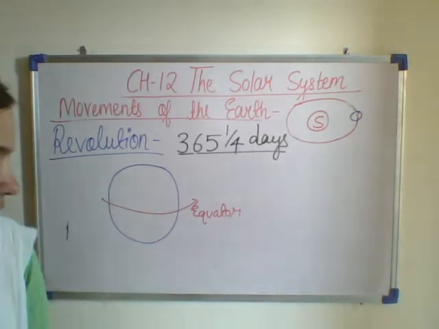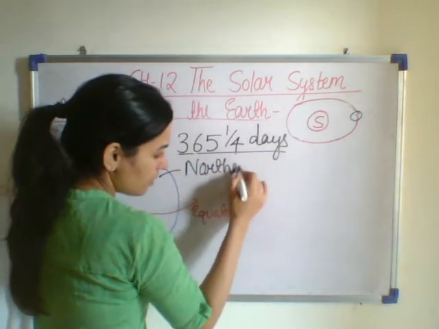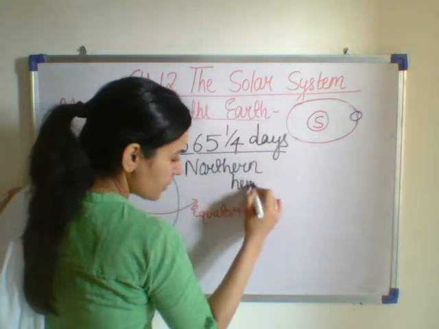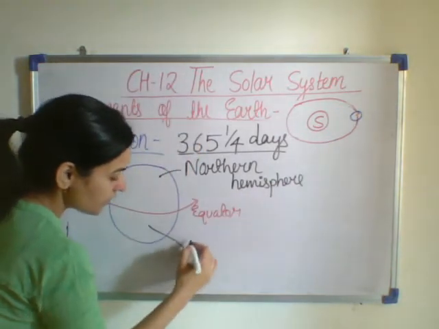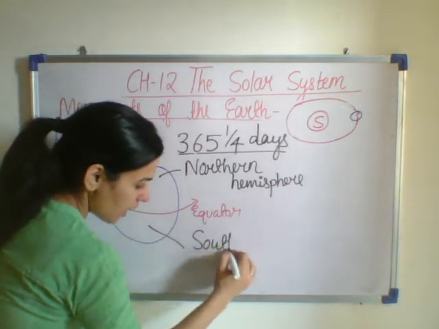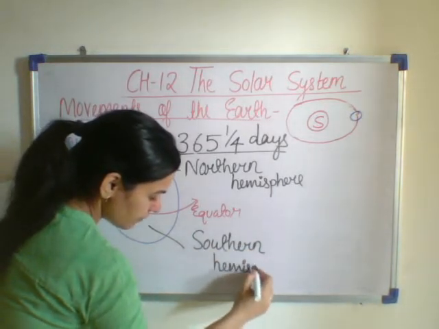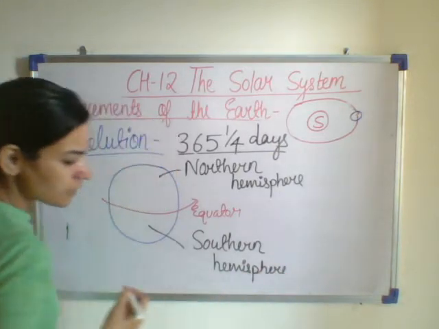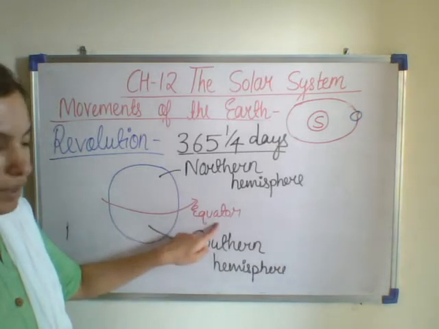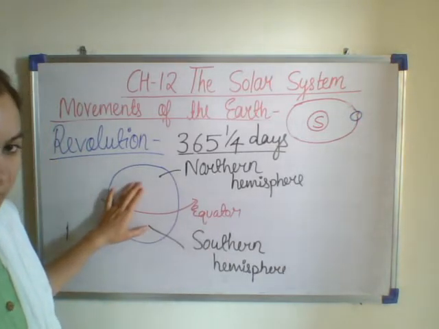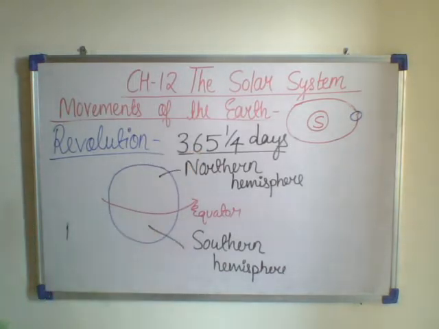The above part is called the northern hemisphere. And this below part is called the southern hemisphere. So there is an imaginary line which passes through the center, that is the equator. It divides the earth into two equal parts, that is the northern hemisphere and the southern hemisphere.